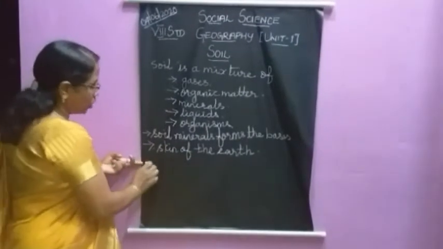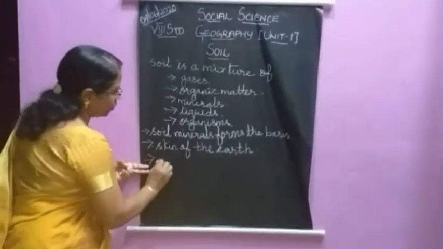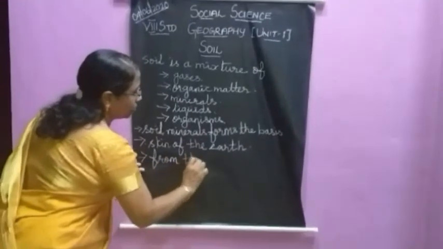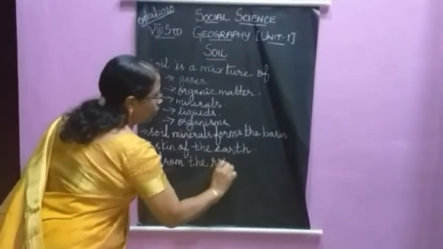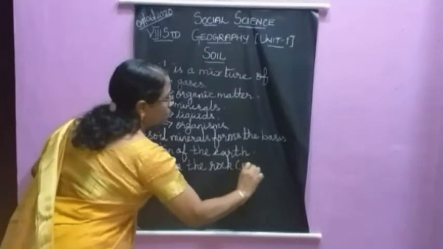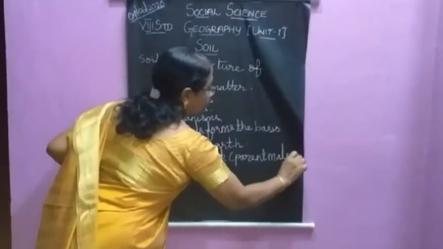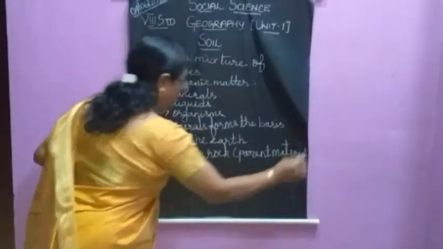Then, how is the soil produced? Soil is produced from the rock. It is produced from the rock, that is the parent material. By what means?